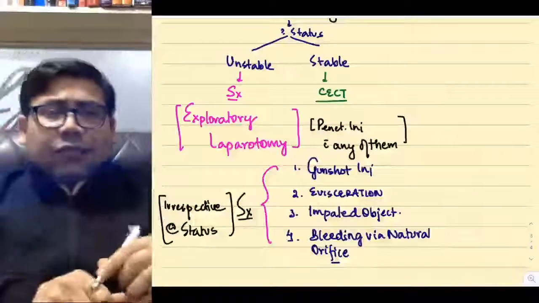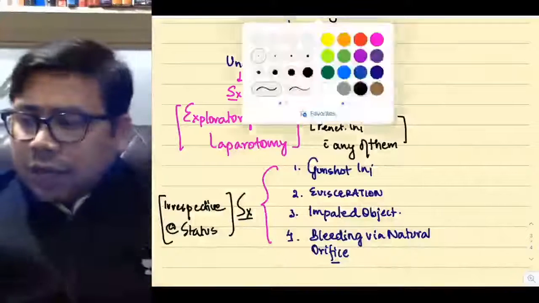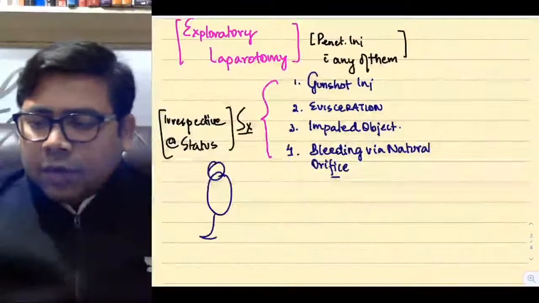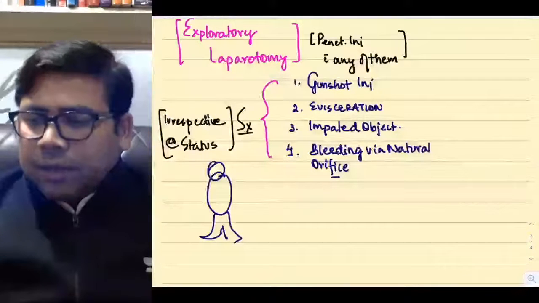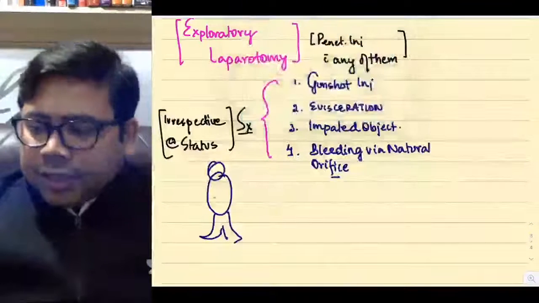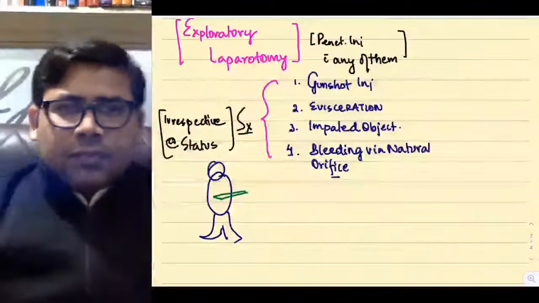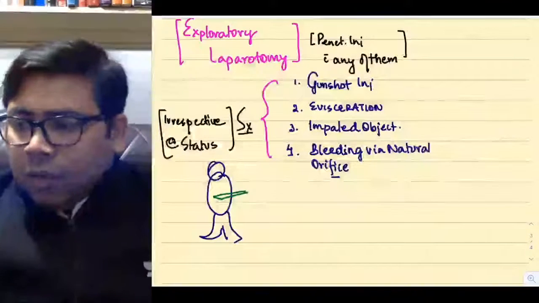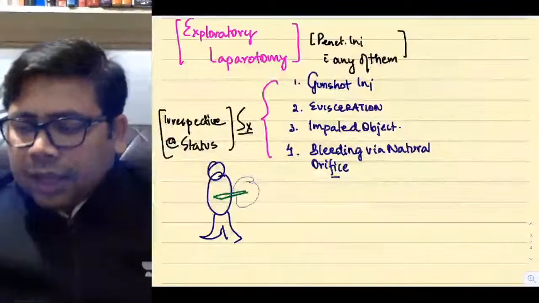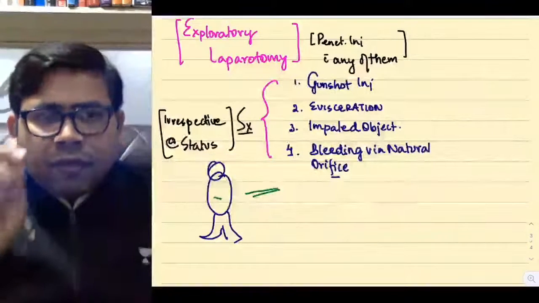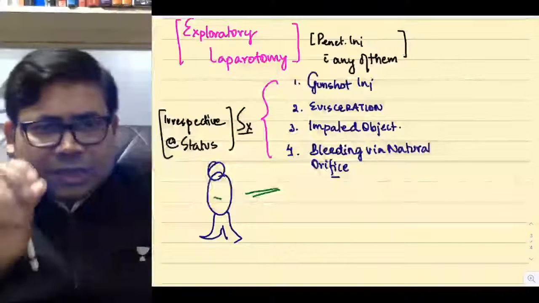Now, impaled object. Try to understand, there is a patient who has a weapon impaled into it. Let me show you a weapon which has been impaled. Now you try to show mercy and you take out that weapon. Do you know every weapon is associated with some level of injury?